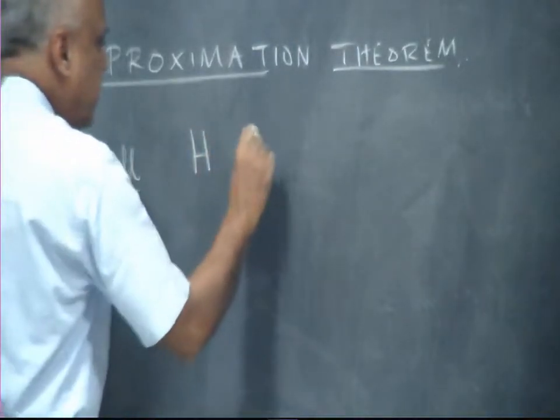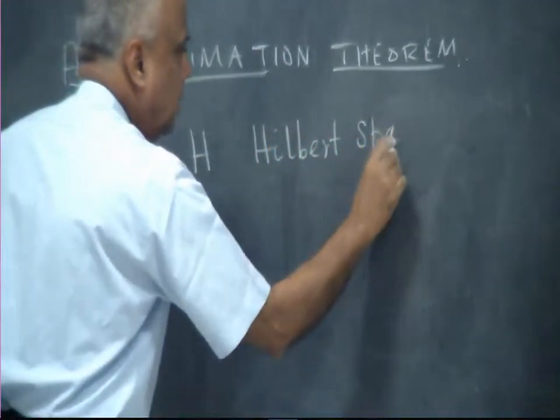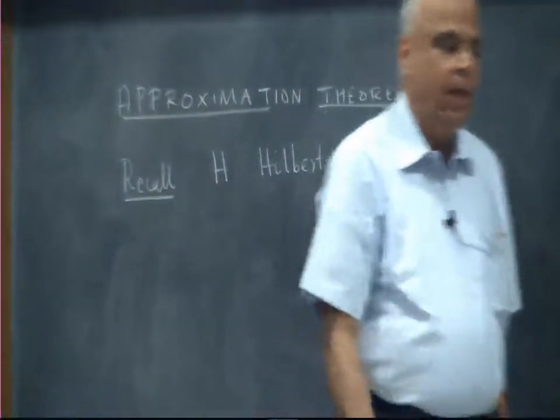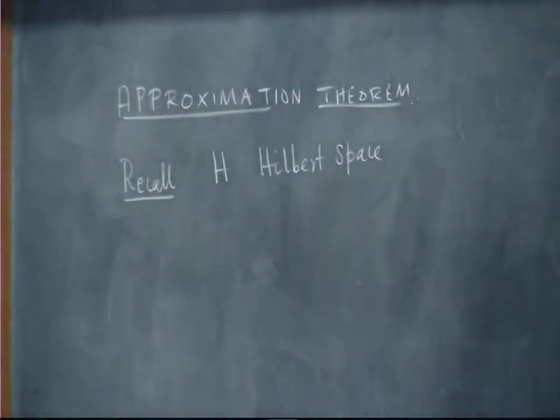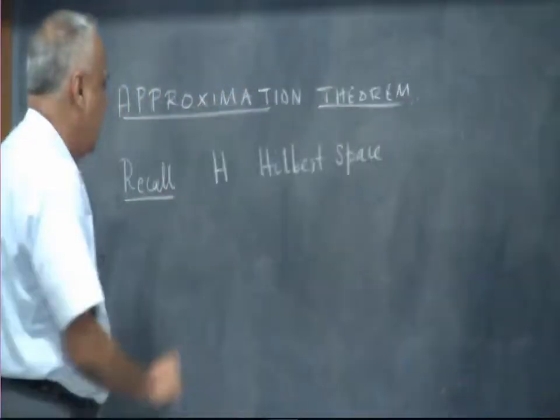I have a Hilbert space. I don't worry whether it is, in fact at the moment I don't even need Hilbert space, I can talk about inner product space. We will see if at all where I will be using Hilbert space. The only part extra needed for Hilbert space from inner product space is completeness. So only when completeness is needed we need Hilbert space, otherwise we can do all these things in an inner product space.